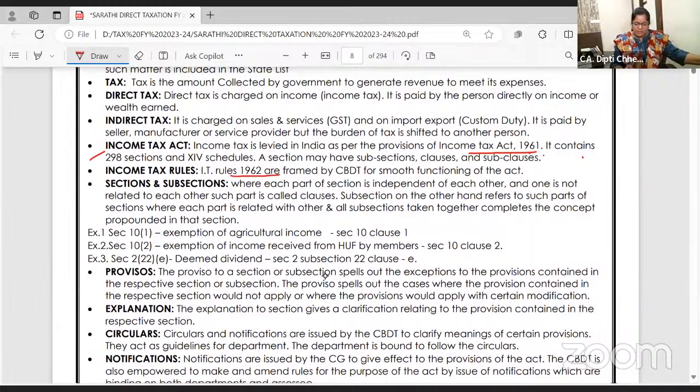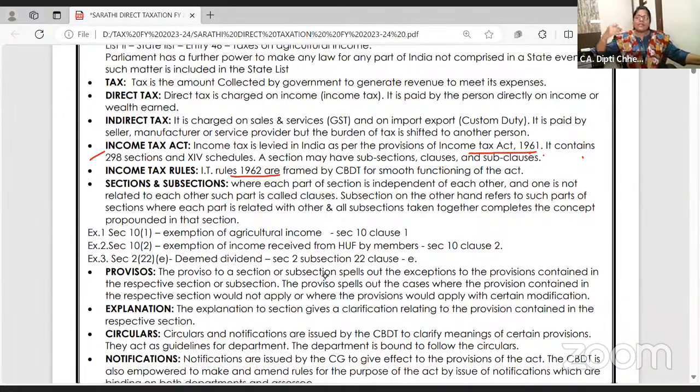So what is the Income Tax Act? 1961, it was made. Rules were made in 1962. Rules are the guidelines which will help us follow the statute. See, the Act is like a law, a statute, the Income Tax Act. But to follow it, we need the help of rules. For example, the Act says under Section 44AA that a person who is having business income should maintain books, sale bill book, purchase book, and so on. But what detailed books you have to maintain is given in Rule 6F. So rules are basically the guidelines which will help you to follow the Act.